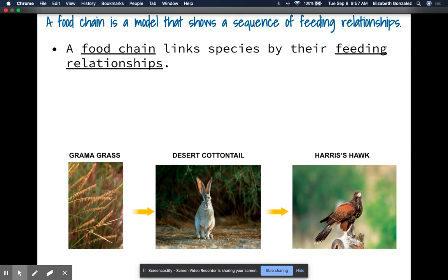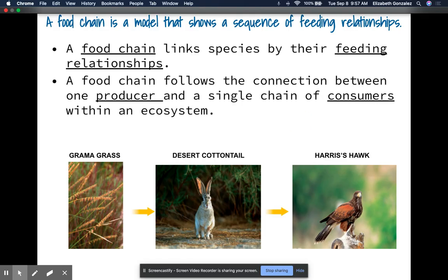A food chain links species by their feeding relationships. It follows the connection between one producer and a single chain of consumers within an ecosystem.